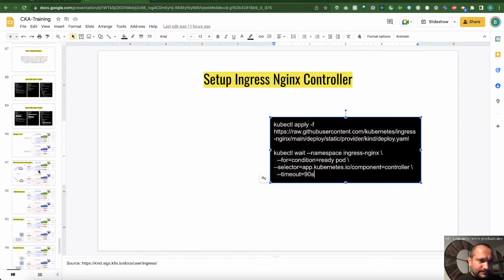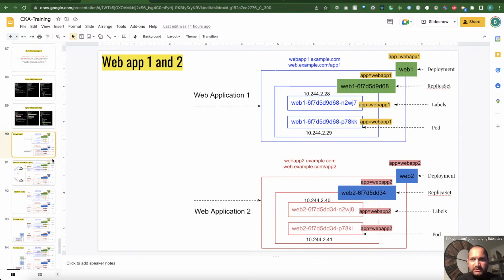Let's move on. So now let's move on using another example. Let's consider two applications. One is web application 1, another is web application 2. You can see these are all blue. And this one we're trying to browse using webapp1.example.com, and there is another application, web.example.com/app, right? So we can test both ways.